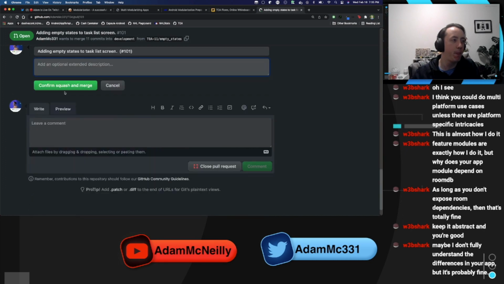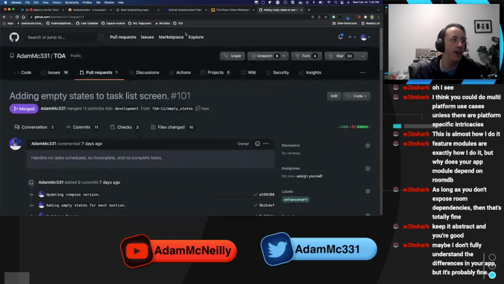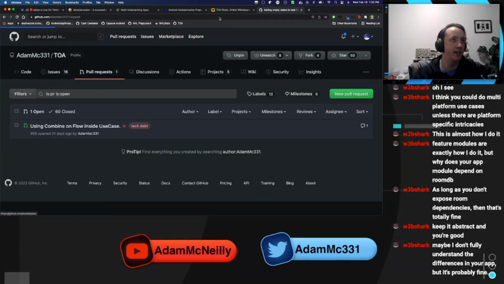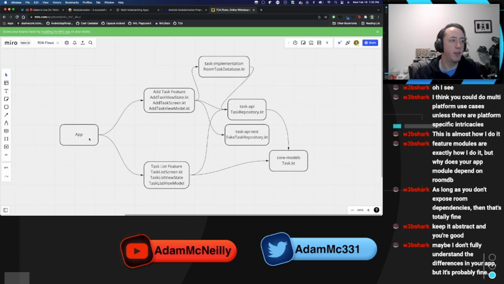Yeah, we can probably start down this path and see where it leads us. We'll start with this idea, and like I said, we'll start right to left. Let's get the multi-module configuration working, where we have a core models module, and move over our task entity. And then once we know that works, we can build our task API module, and then we can keep going.